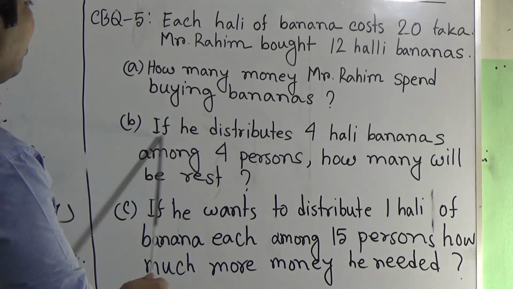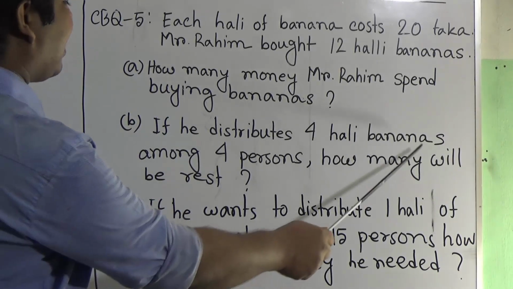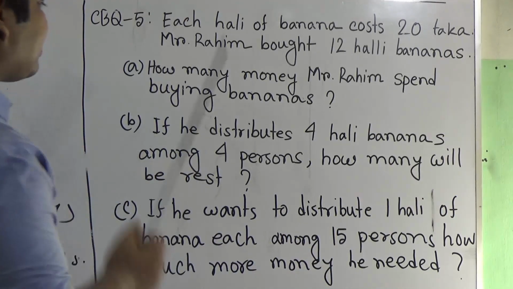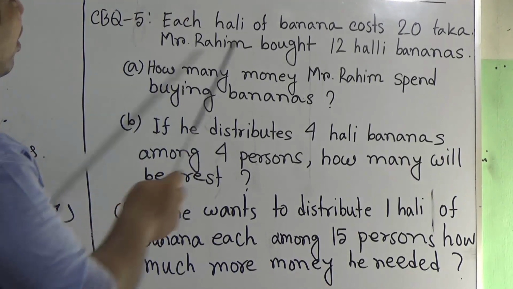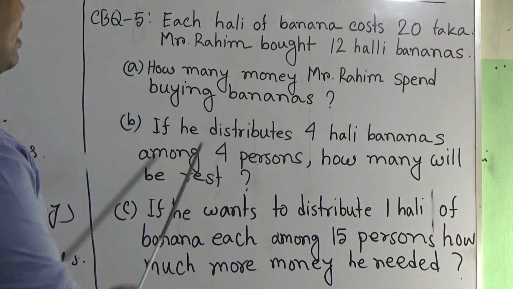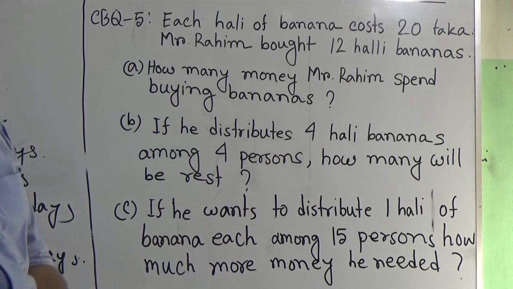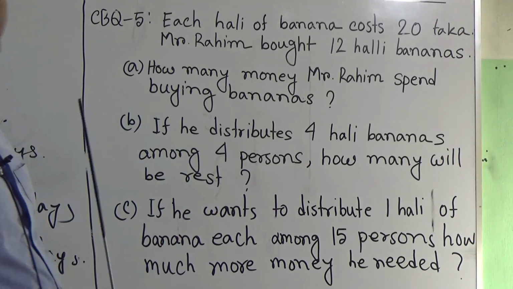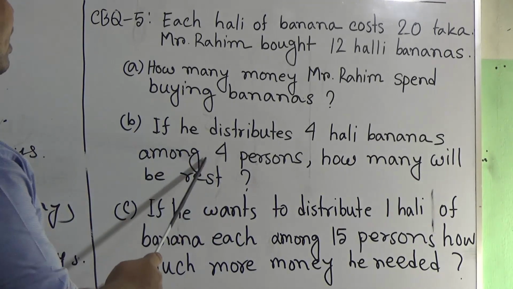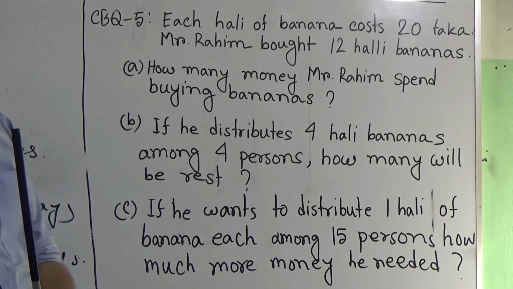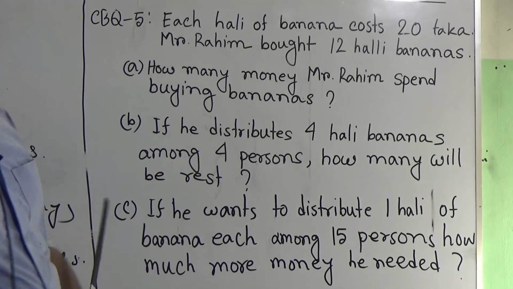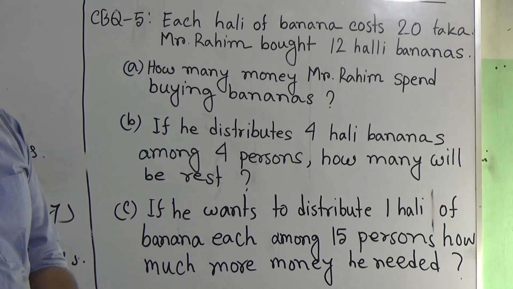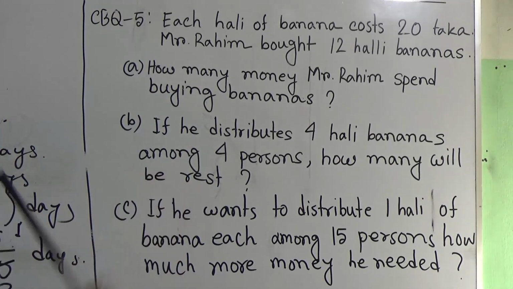Question number B, if we distribute 4 hali bananas among 4 persons, how many will be left? That means he bought 12 hali bananas and he distributed 4 hali bananas. How many hali are left? We subtract 4 from 12 and we get 8. Now 1 hali equals 4 things. So 8 hali equal how many things? We know that 8 hali equal 4 into 8, that means 32. It is the required answer.